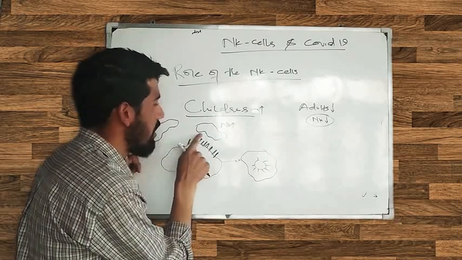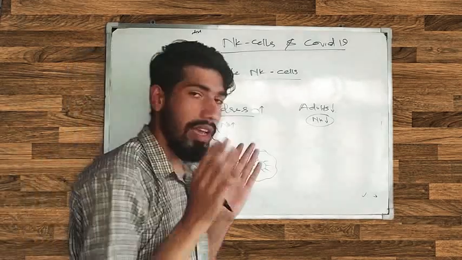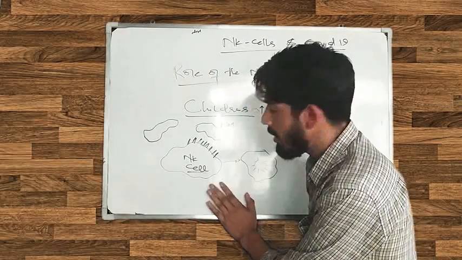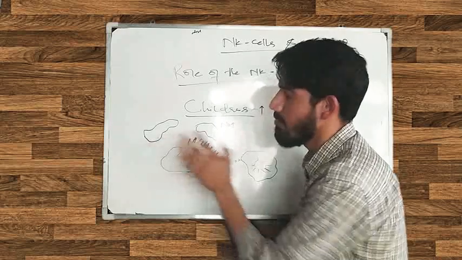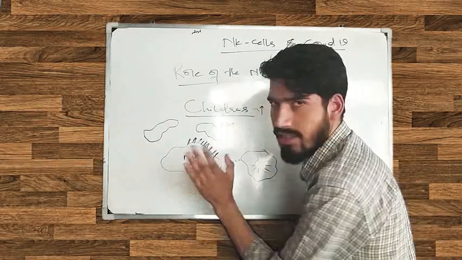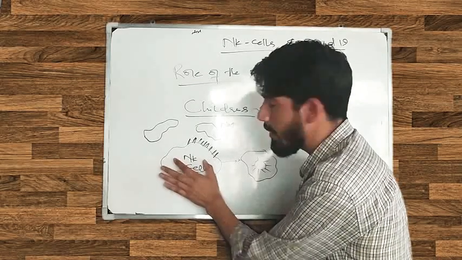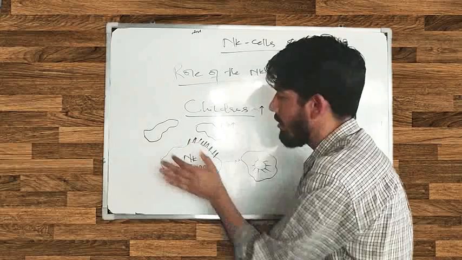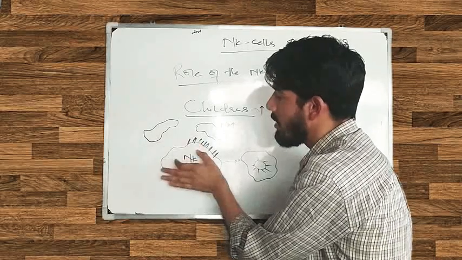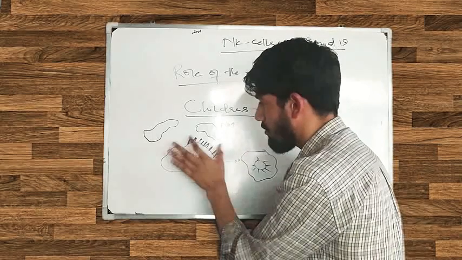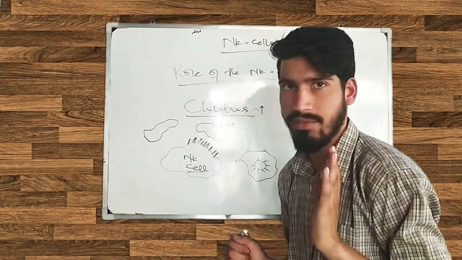It makes these cells like itself. For example, this is the lazy cell, and there are two other cells near it. This cell also makes these cells lazy by some receptors, by some chemicals.